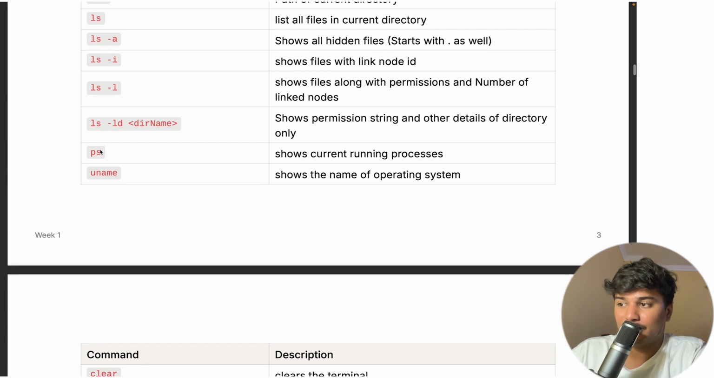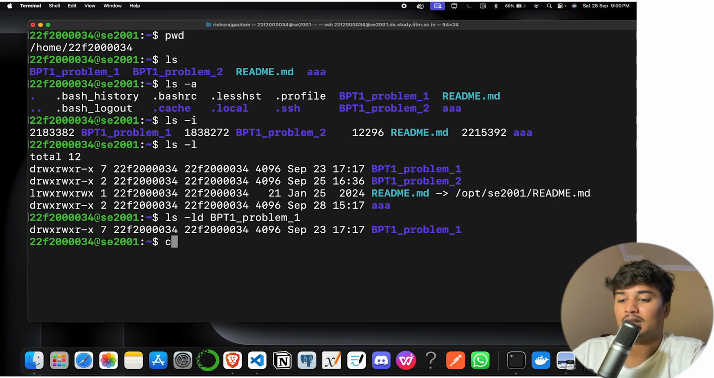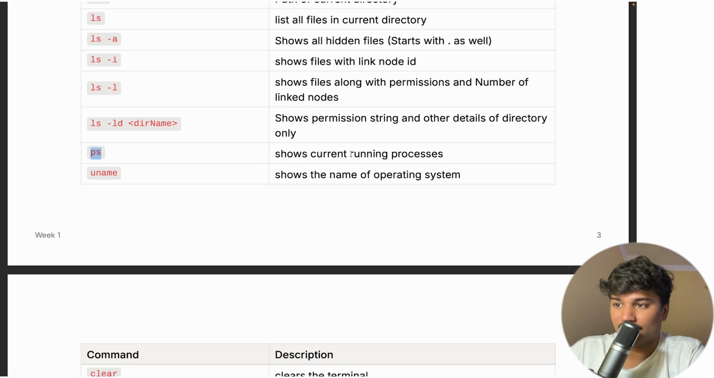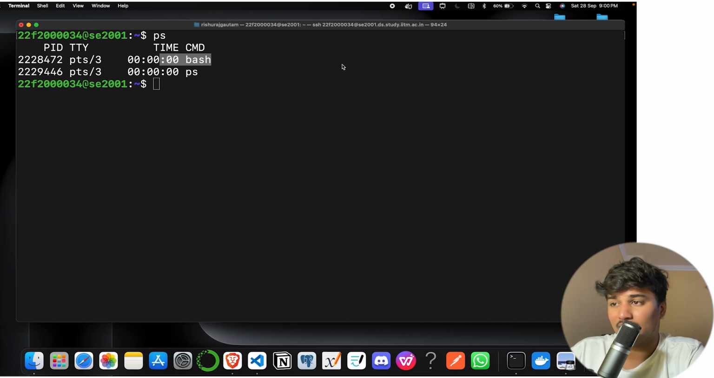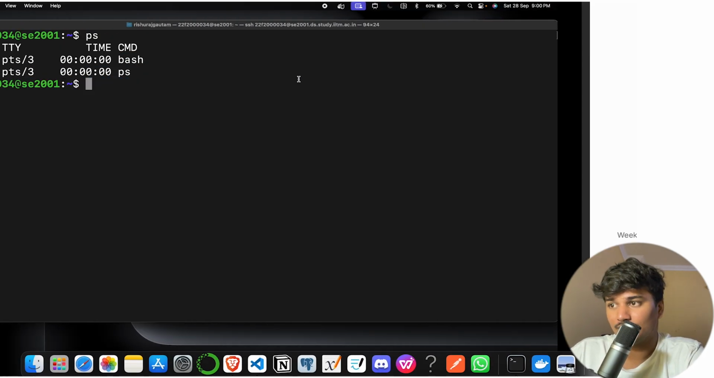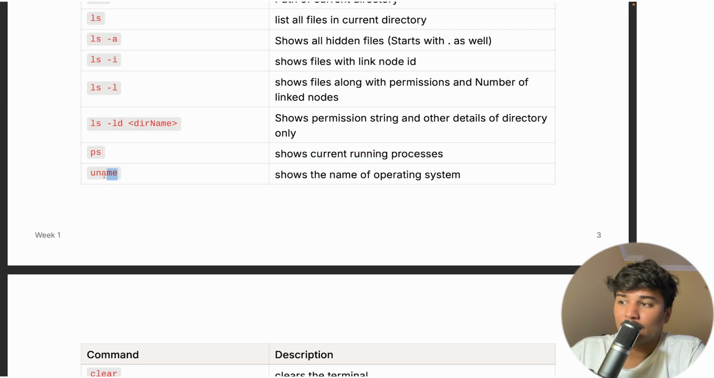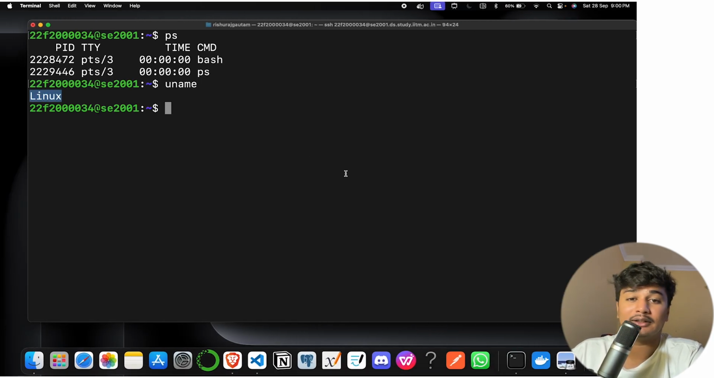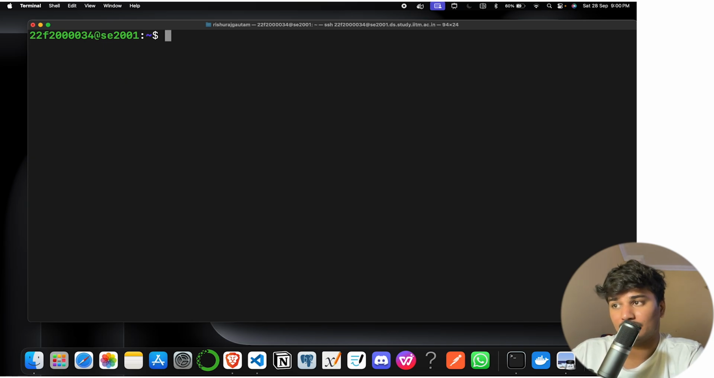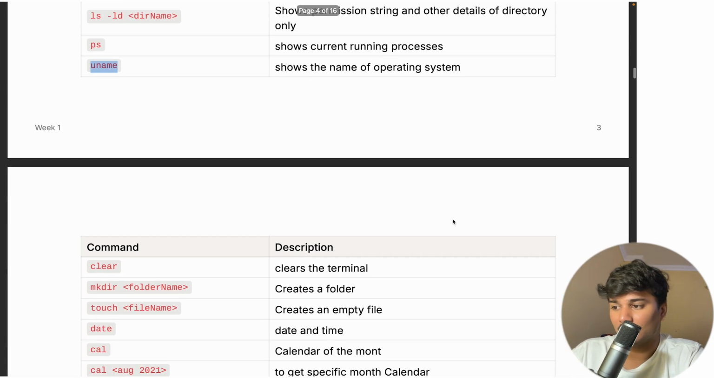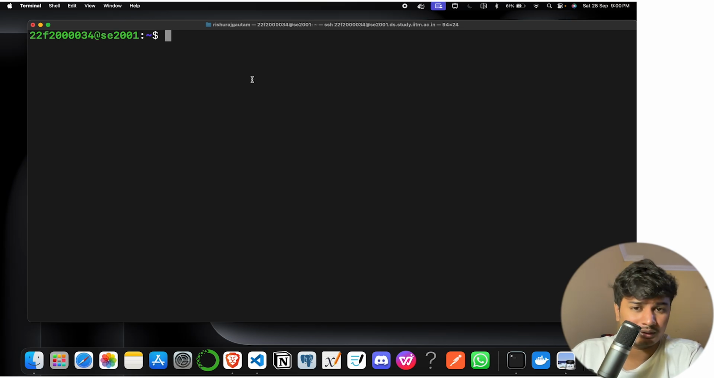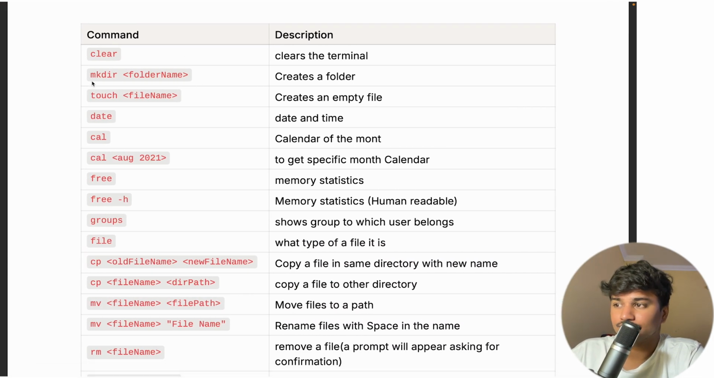Now there is something called ps. ps basically shows all the processes running on my system. So if I do ps, you see basically a bash command is running. So the current running processes are basically what? Bash terminal and ps. Okay, these two. Then uname shows the operating system name. So let's say I just did uname and it is saying that it is a Linux operating system. Okay, then there is the clear command. Obviously I am using it again and again. You know that it's used to clear the terminal.